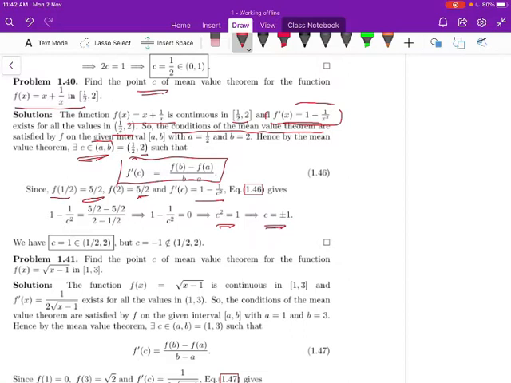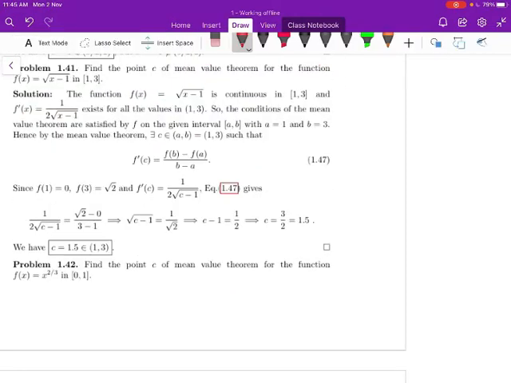So c is equal to 1 belongs to the open interval 1 by 2 comma 2, but c is equal to minus 1 does not belong to 1 by 2 comma 2. Therefore, the Mean Value Theorem is verified for the function f of x is equal to x plus 1 by x for the interval 1 by 2 comma 2. Let us move to the next problem.